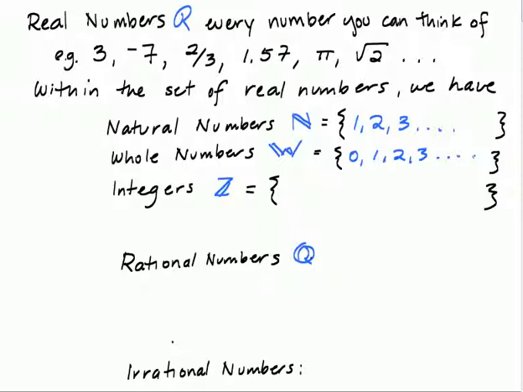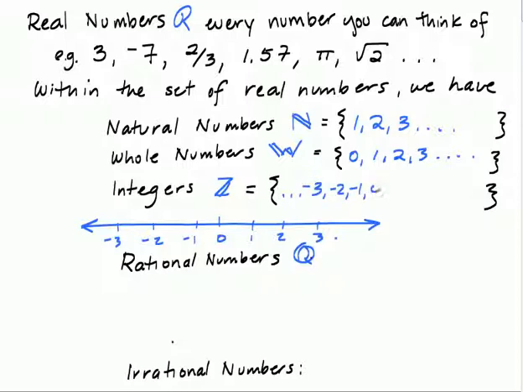The set of integers, well, maybe the easiest way to describe a set of integers are the numbers you would normally see on a number line. So we would see 0, we would see 1, 2, 3, and so forth. And then over to the left, we would see a -1, -2, -3, and so forth. So the integers are those nice numbers, both positive, negative, and 0 that we would see on a number line. And we indicate that with ... to indicate that it goes on forever in that direction. 0, 1, 2, 3, and ...